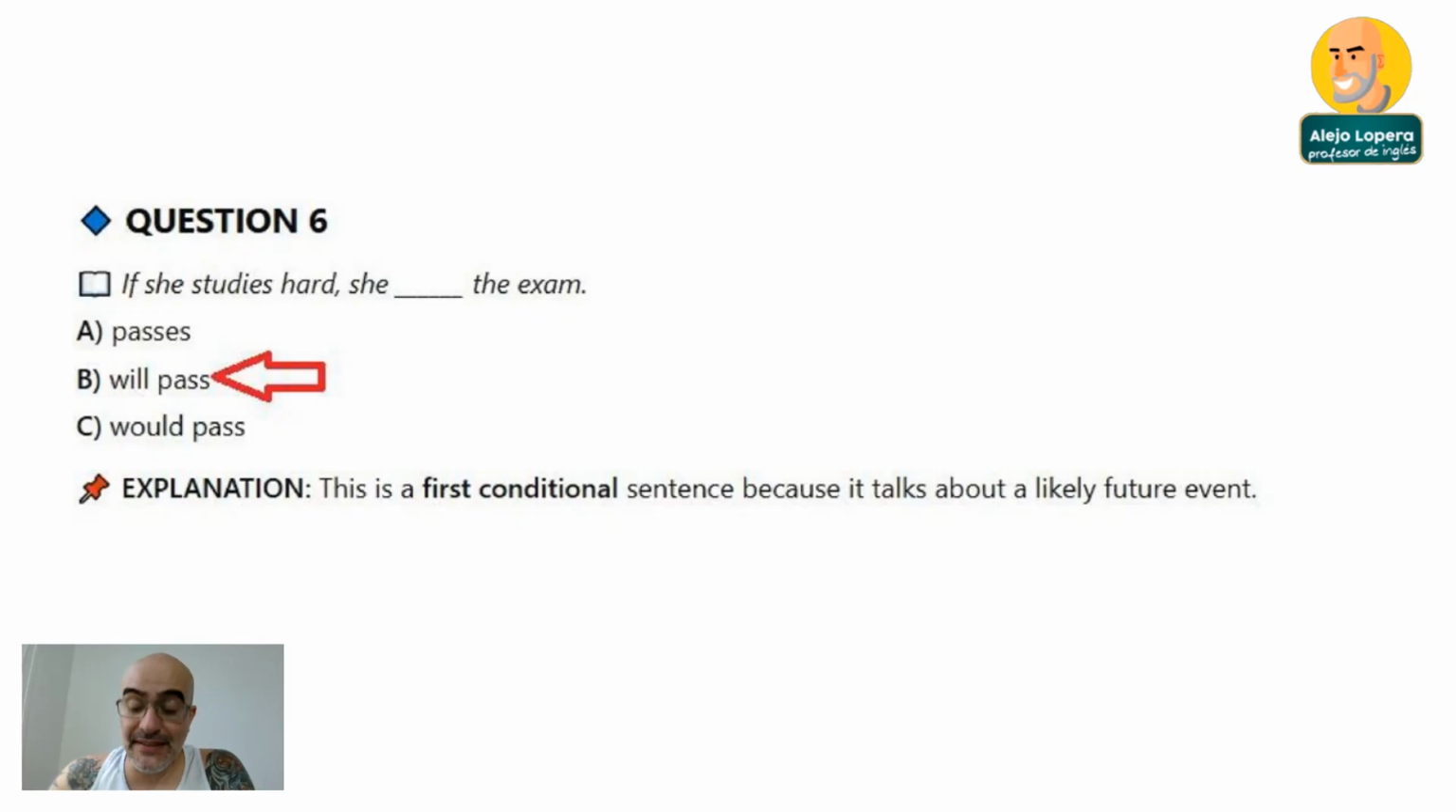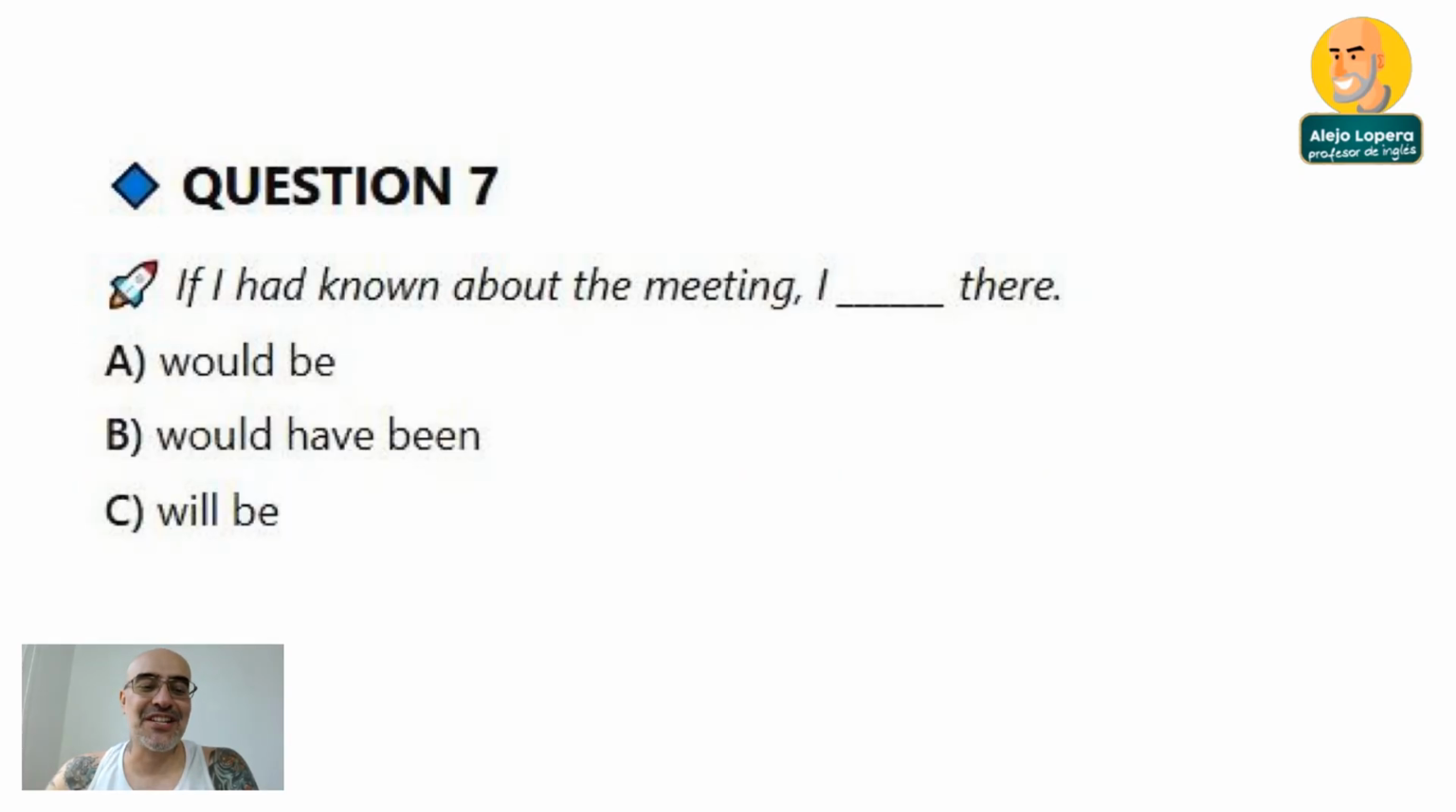We are talking about something that's going to happen in the future. If you study hard, most likely you will pass the exam. It's something in the future. So that's why this is a first conditional sentence. Let's go to question number 7 out of these 10.